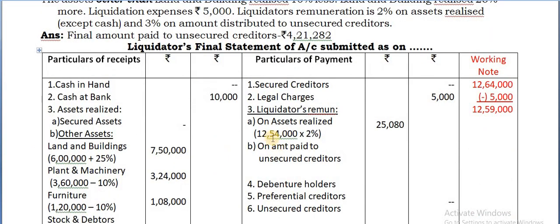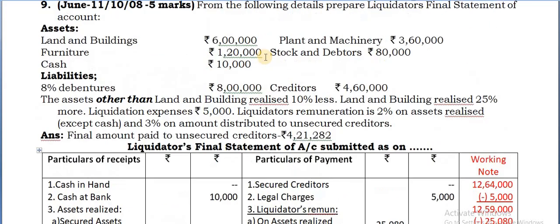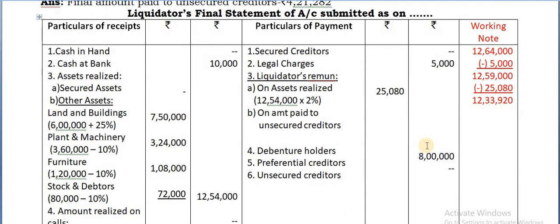Okay, so 12,54,000 into 2% straight away. So 25,080 you can minus, the balance you are getting is 12,33,920. Then you can go for debenture holders. It is not given, nil. But there are debentures, 8% debentures, 8 lakhs. So 8 lakhs you can deduct the same. The balance you have is 4,33,920. Now we have to pay to whom?